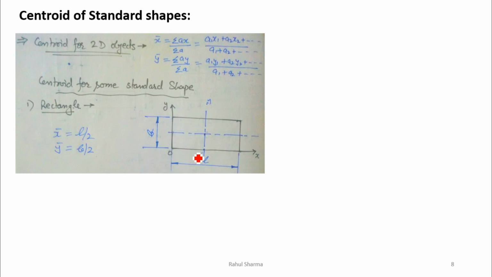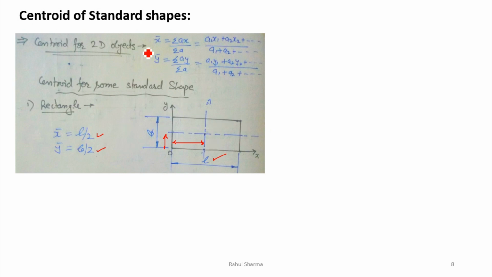It has length L and width B. Now x bar means the distance in the direction of x from the y axis. I can say this is x bar. So x bar will be L by 2, and this is y bar, and y bar will be B by 2. Why are we taking it like this? Because we know that if we draw the center axis, it will be half of that.